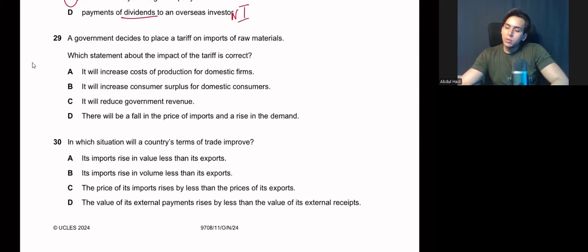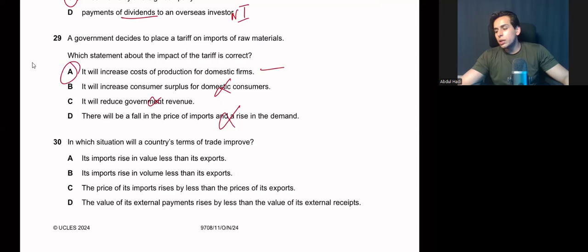A government decides to place a tariff on imports of raw material. Which statement about the impact of the tariff is correct? We are imposing a tariff on raw material. It will increase cost of production. Definitely, it will increase cost of production. It will increase consumer surplus. Not at all. It will reduce government revenue. No, government revenue will increase. There will be a fall in the price of imports. Not at all. The answer is A.